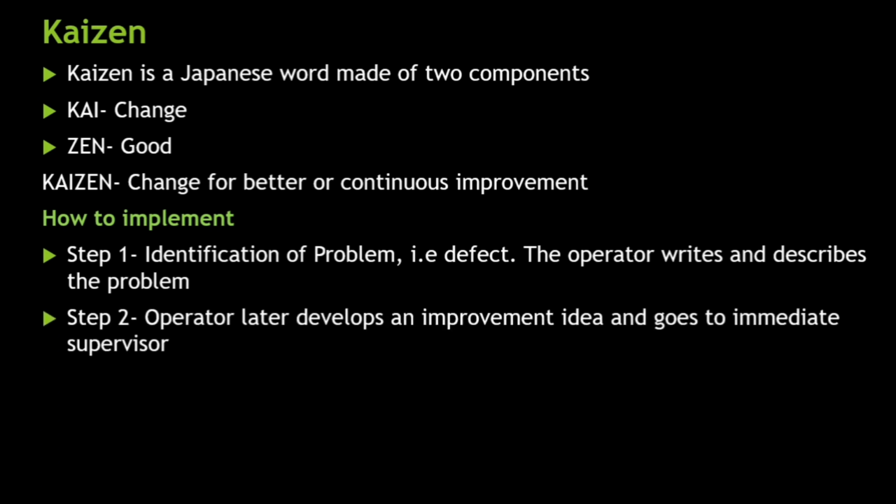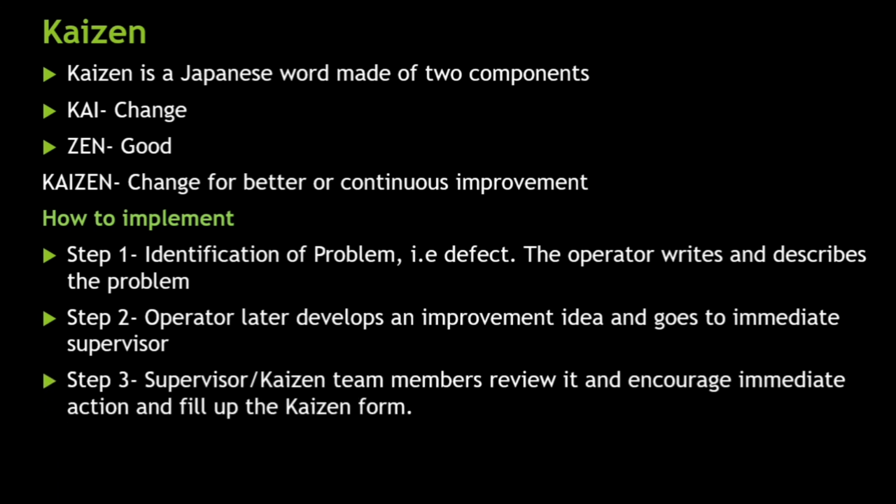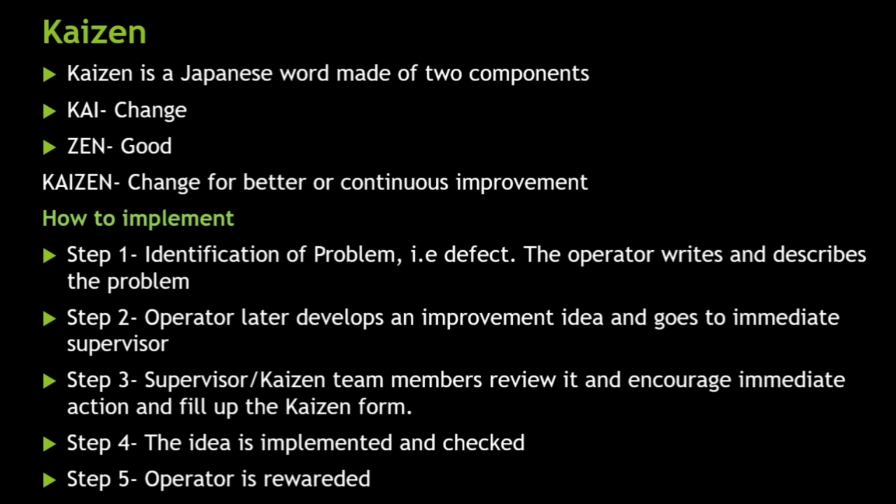Second step, the operator later develops an improvement idea and goes to the immediate supervisor. Once they identify the complaint, they have to come up with an improvement idea. Then third, the supervisor or the team will review it, encourage immediate action, and fill up the Kaizen form. The idea is implemented and checked. An operator is then rewarded. So this is how you initiate the management tool, and this is one of the effective tools.